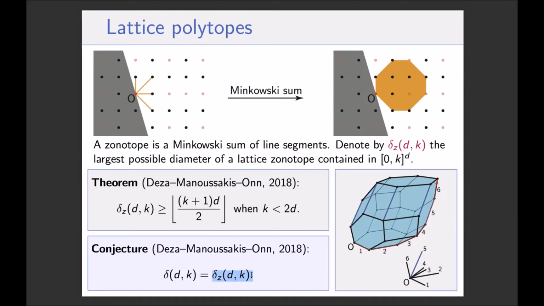So in this sense, if you can compute delta_z(d,k), conjecturally, you get the largest possible diameters for all d and k for every zonotope.